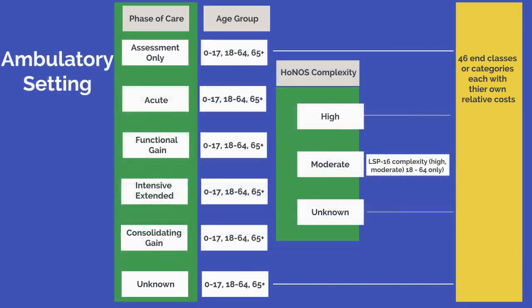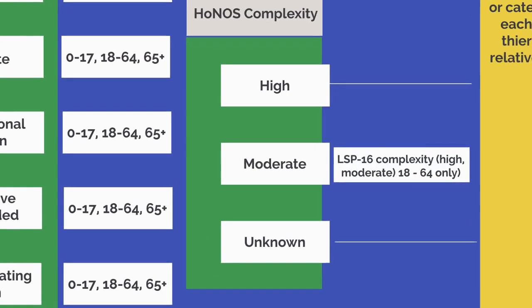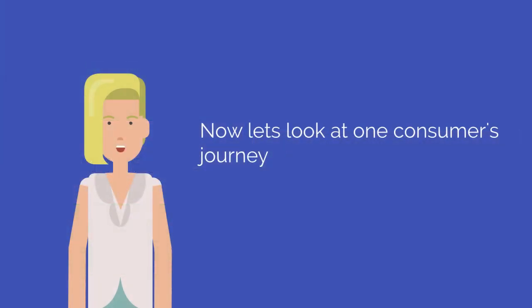In the ambulatory or community setting, the classification is a little different. There are 46 categories based on mental health phase of care, age group and HONOS complexity. Here the LSP-16 is used to discriminate between groups of adults with high and moderate levels of complexity. Now let's look at one consumer's journey.